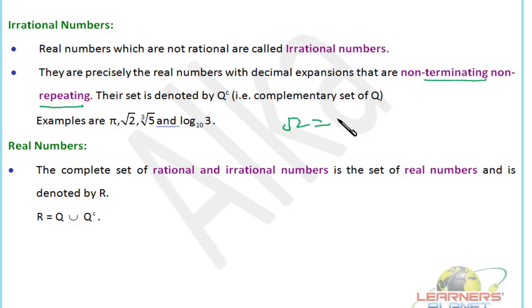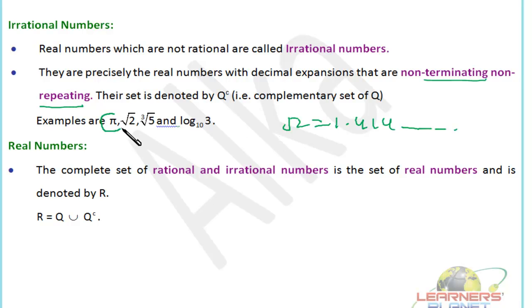See, root 2 is what? 1.414 and the series goes on, right? There is no specific block which is getting repeated continuously and the series is not even ending. Okay, so that means it's neither terminating nor repeating. So we call these sorts of numbers irrational numbers. Okay, so that is precisely the difference between irrational numbers and rational numbers: in the case of rational numbers, the decimals are either terminating, or if they are not terminating, they are repeating. That is the difference between rational and irrational numbers.